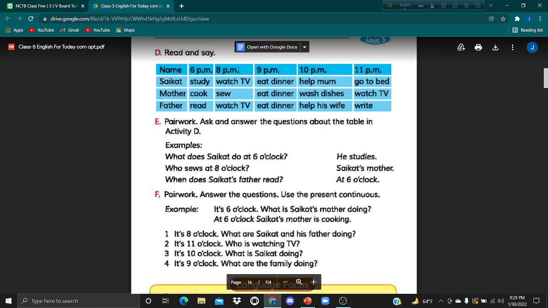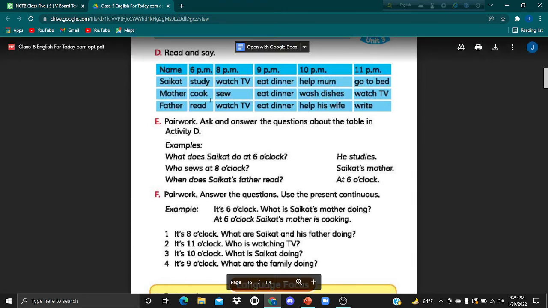It's 8 o'clock. What are Shoykot and his father doing? Okay, Shoykot and his father are watching TV. Because they are more than one in the subject, that's why we take the auxiliary verb are.